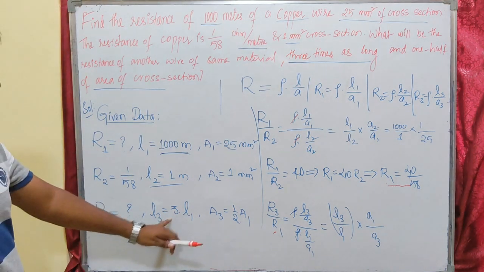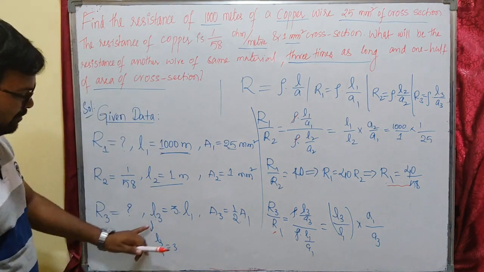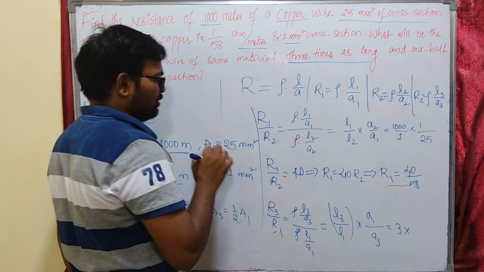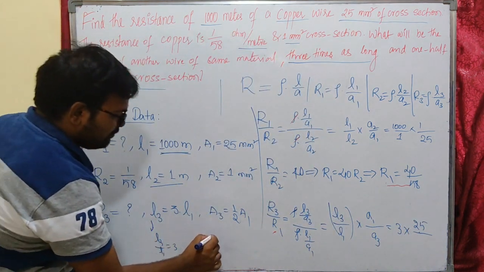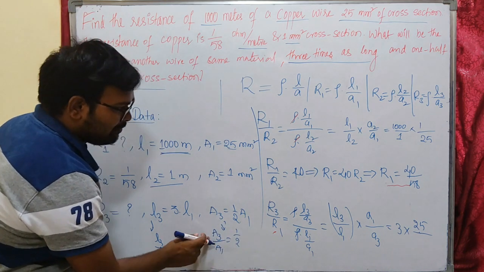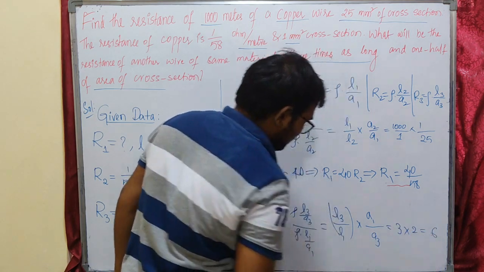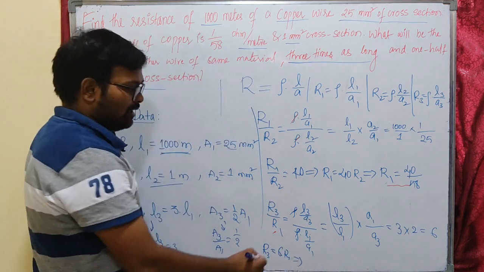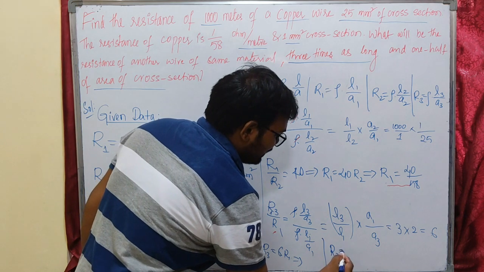From the given expression, L3 by L1 equals 3. So that will be 3 times A1 by A3. From the expression, A3 by A1 equals 1 by 2, or A1 by A3 equals 2. That will equal 6. So our R3 equals 6 times R1. Let us substitute the R1 value so that we can get R3.